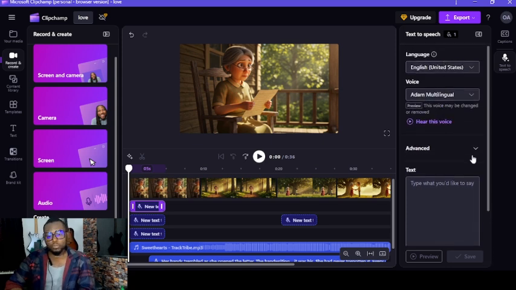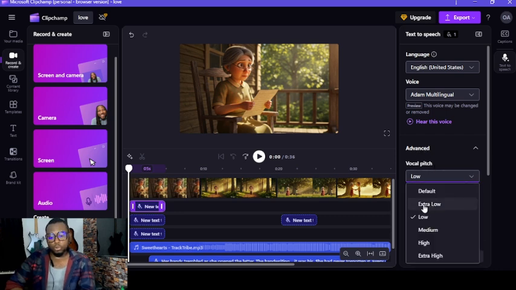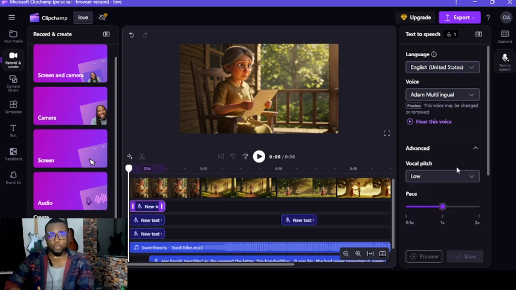The next thing is to come here to advanced. Change the vocal pitch to low here. The reason we are doing that is because we want a deep voice for our voiceover. We need the voice to be deep and engaging. You can also change the pace here to suit what you are doing.